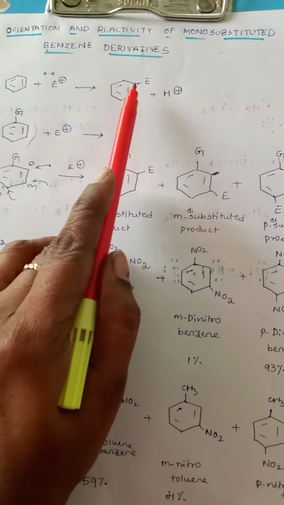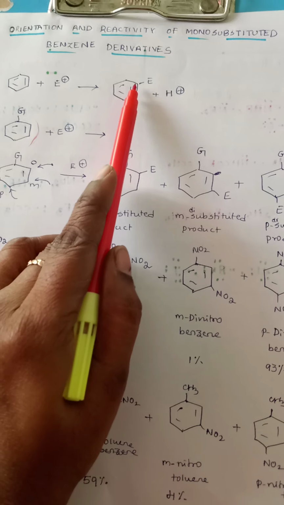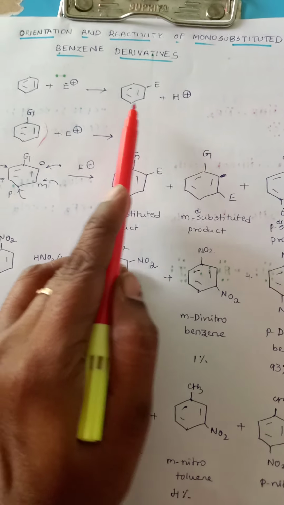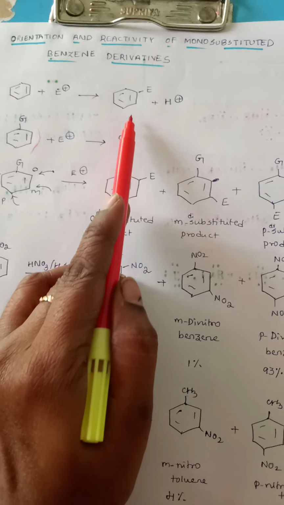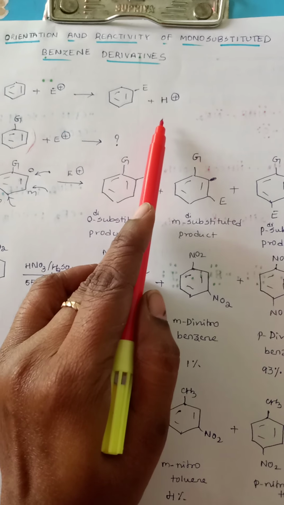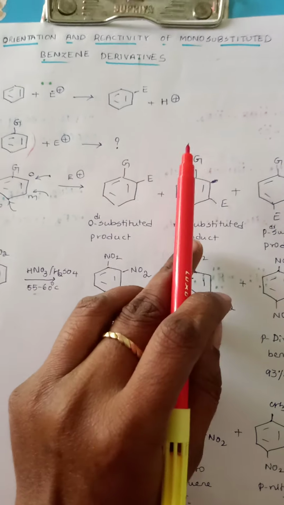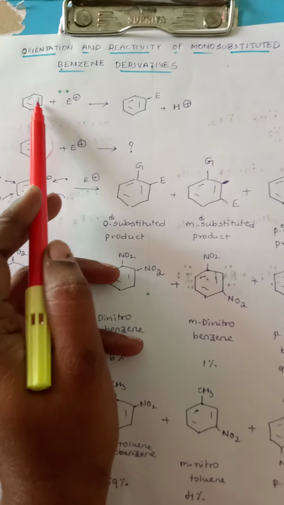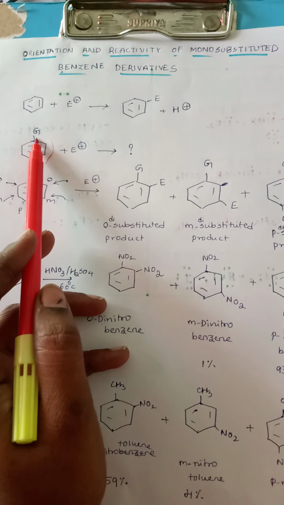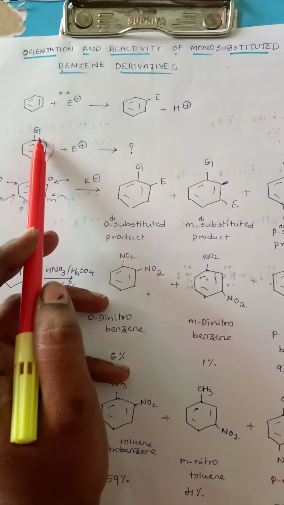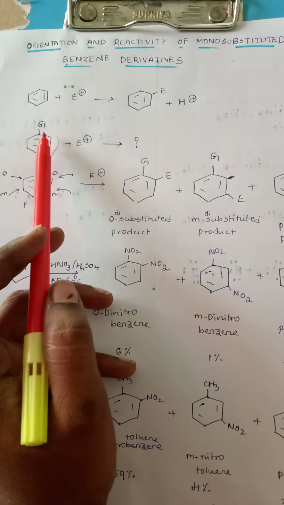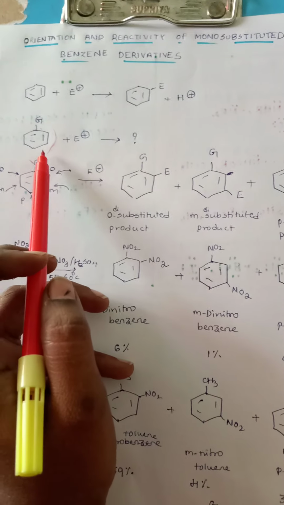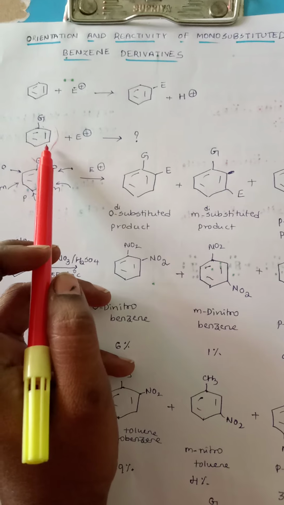That is, the electrophile could be here or here or here, wherever it could be. It means that it is a monosubstituted electrophilic substituted product, right? Now the question is, let's suppose your benzene is substituted by any group, which I am representing as G. That type of benzene is called monosubstituted benzene.